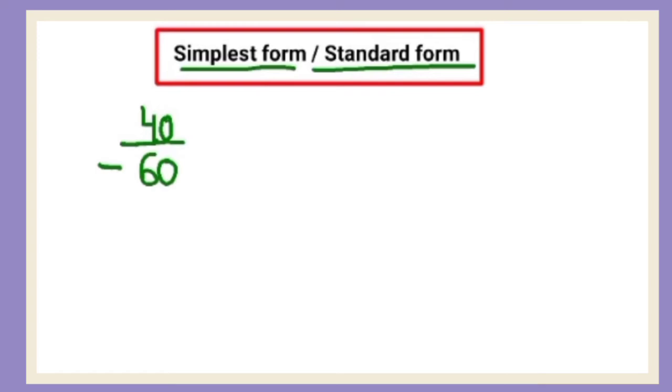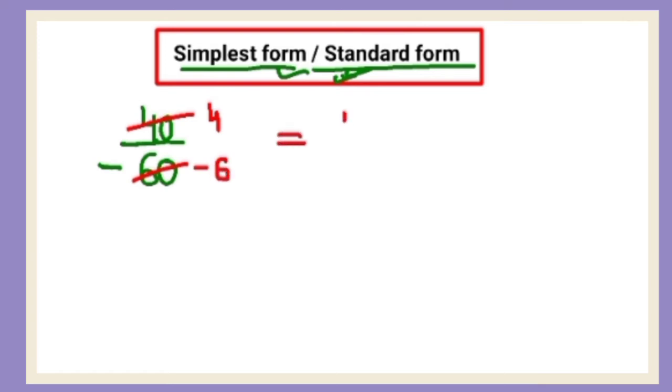First of all, they ask to write it into the simplest form or the standard form. So what you will do here, you will check whether the numerator and the denominator are divisible by any same number. Yes, by 10, because both the numerator as well as denominator are ending with 0. So 10 4s are 40, minus 10 6s are 60.